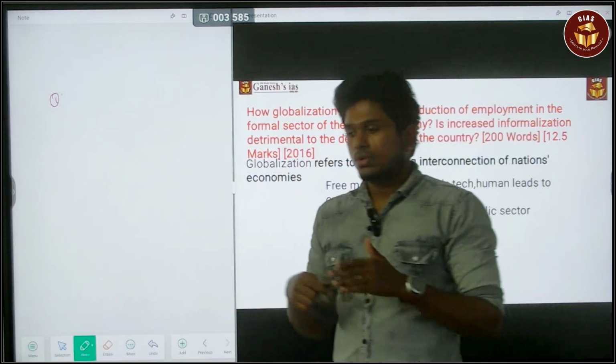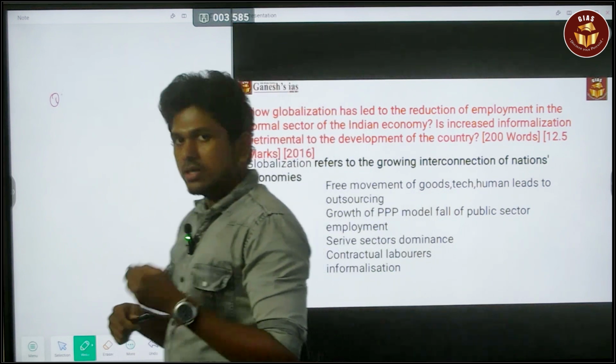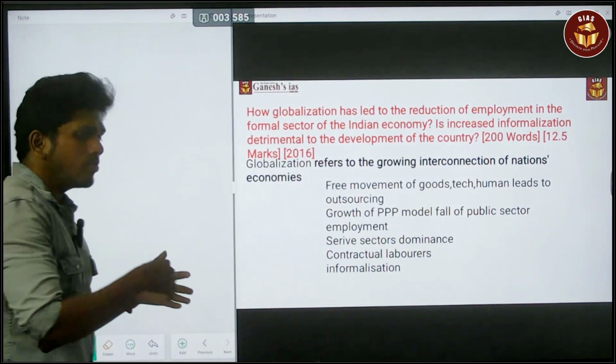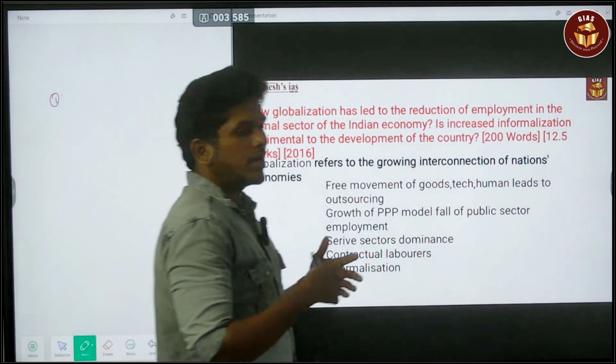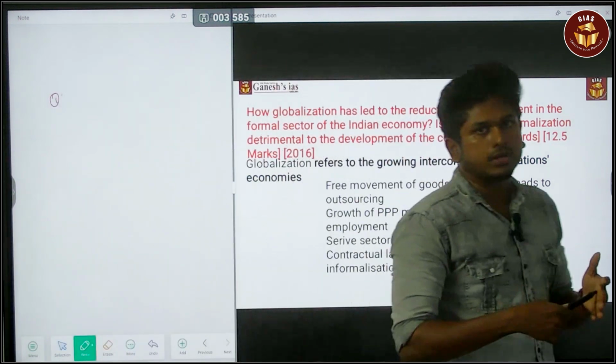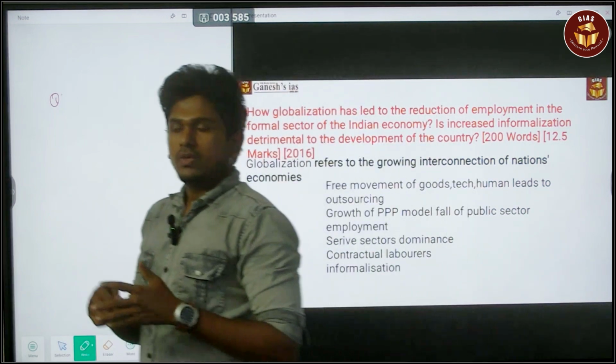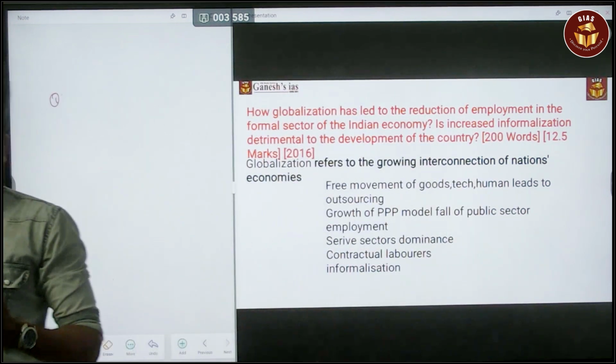In that scenario, any company is not ready to keep an employee as a formal one. They try to have the informal one, the contractual laborer, because there is a need of skill. If there is no skill, they will be ready to replace it.